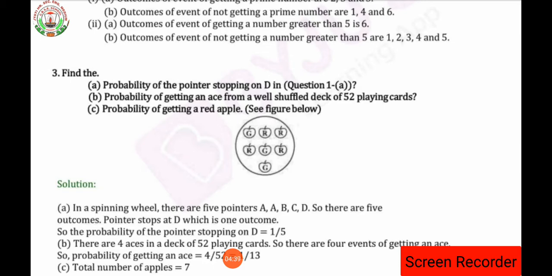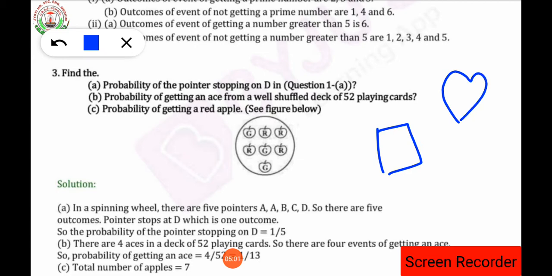Okay, next question. Probability of getting an X from a well shuffled deck of 52 playing cards. Do you remember playing cards? A card we are having, number cards are there, a jack is there, king is there, queen is there and ace is there, isn't it? So heart shape is there, isn't it?